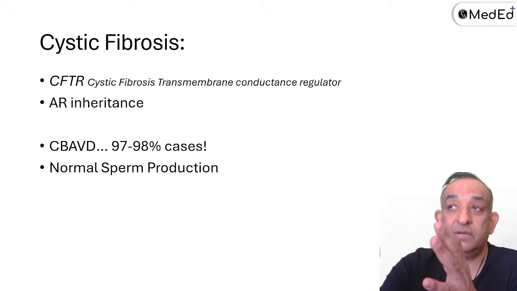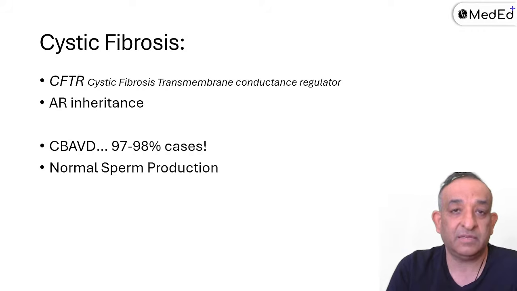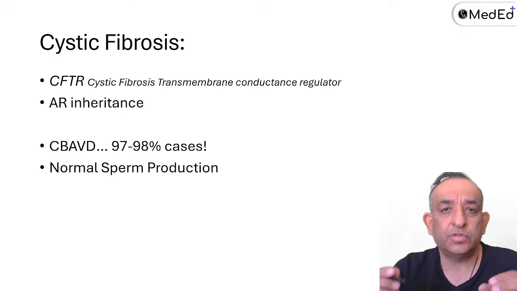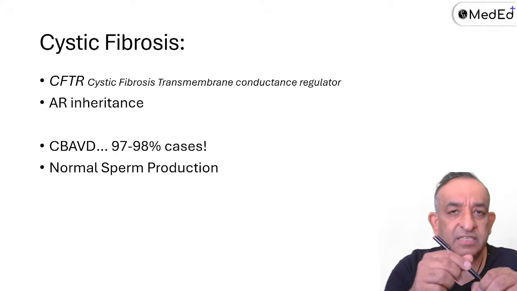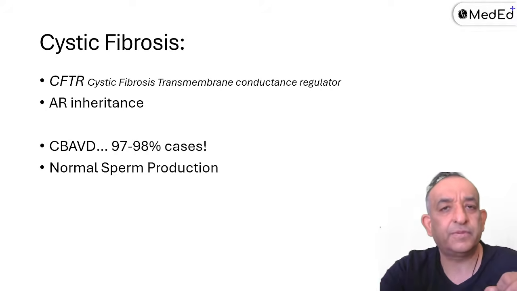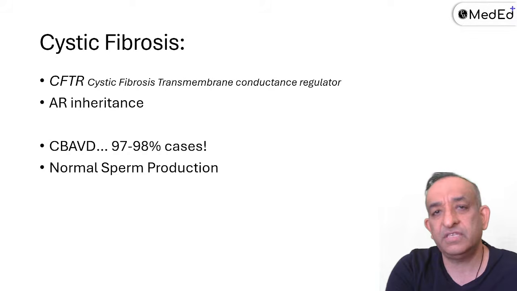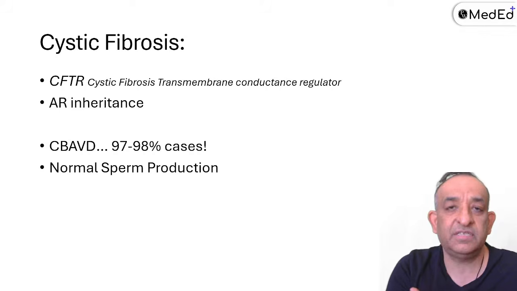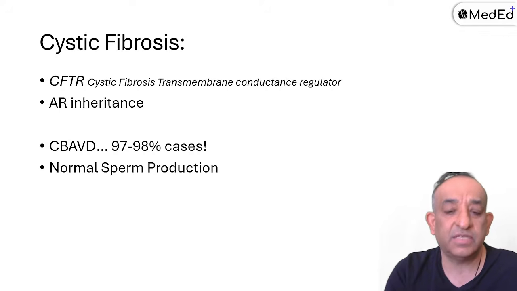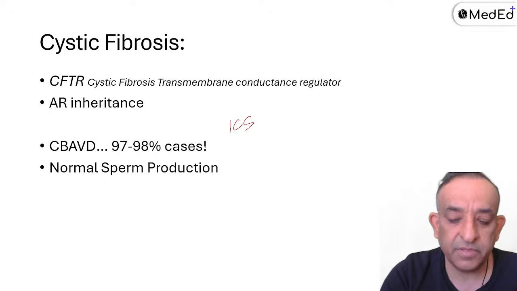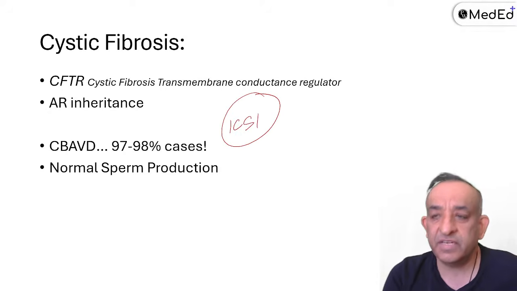So I see a man who's got azoospermia in his semen analysis. I do the FSH and LH. It is normal. That means there's a high likelihood that the testis is making the sperm. So what do I do? I put a needle into his testes or into his epididymis and aspirate the sperms. And those sperms, I put them directly into the oocyte of the wife of this gentleman. When we do that, that is known as intracytoplasmic sperm injection. That is the answer. We've given enough pregnancies.